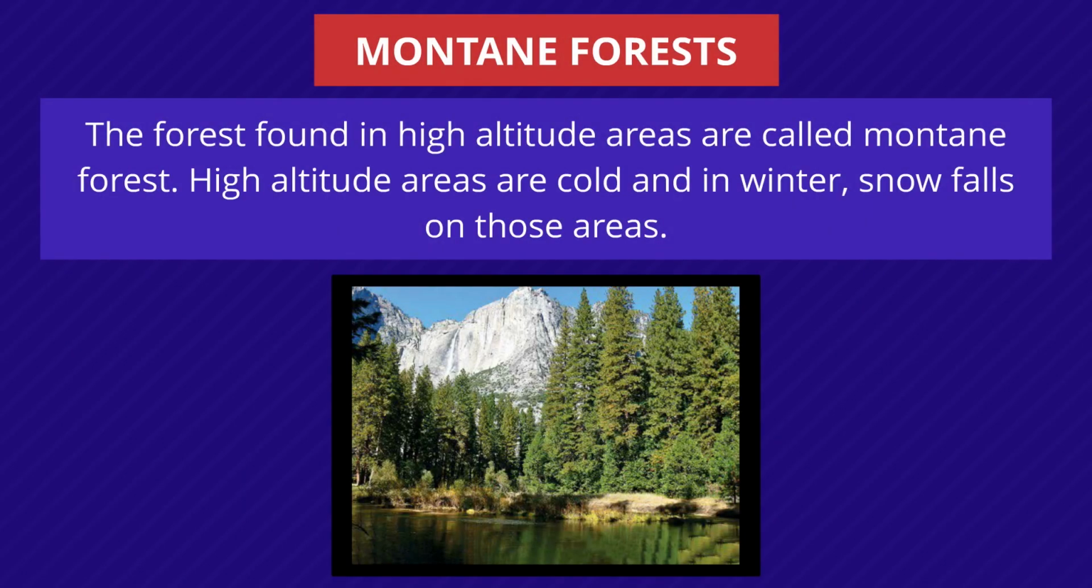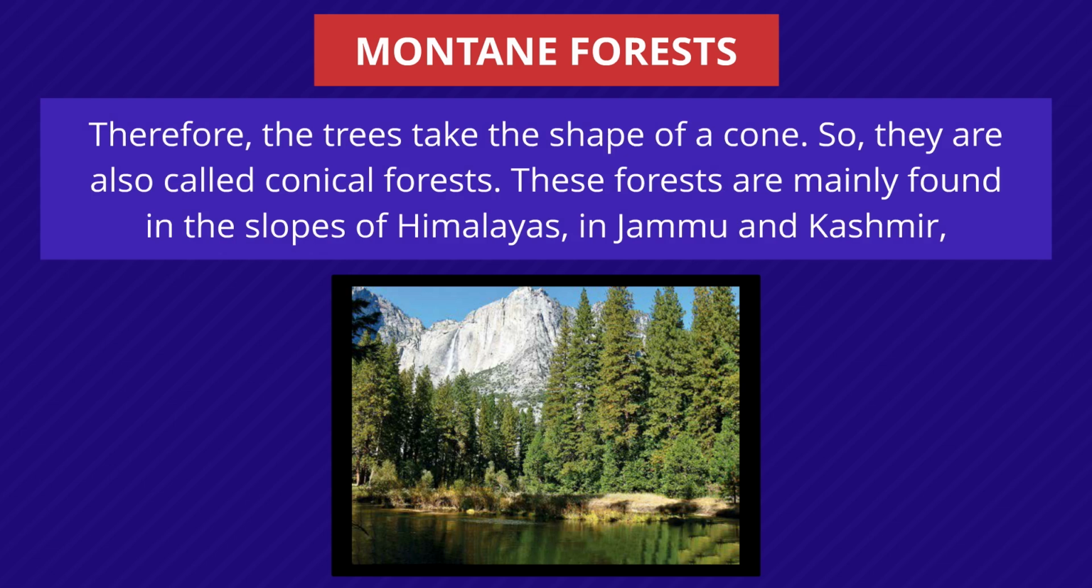Montane forests. The forests found in high altitude areas are called montane forests. High altitude areas are cold, and in winter, snow falls on those areas. Therefore, the trees take the shape of a cone. So, they are also called conical forests.